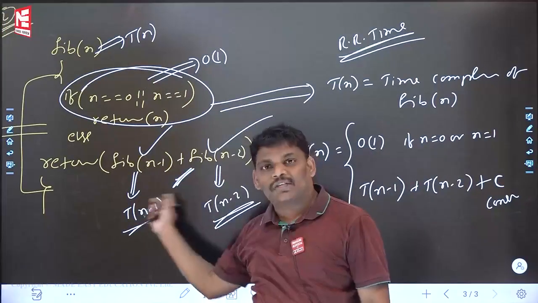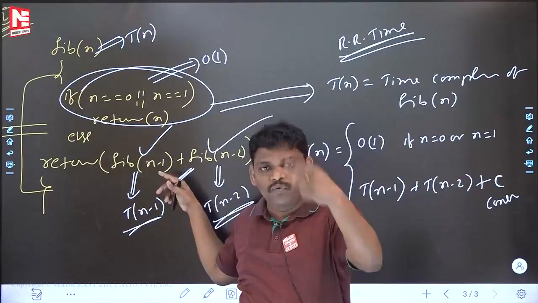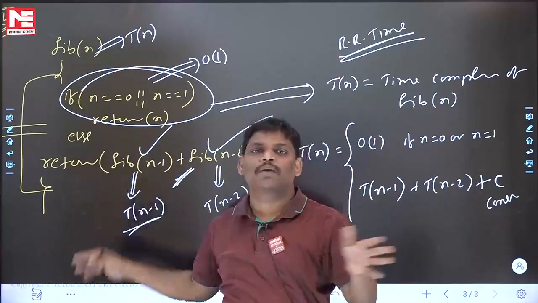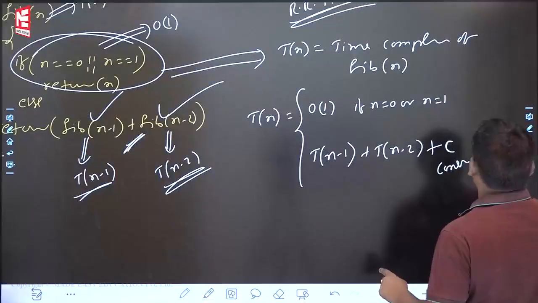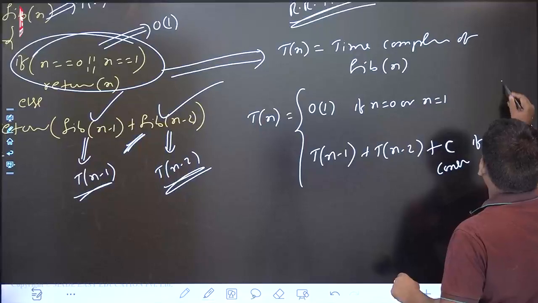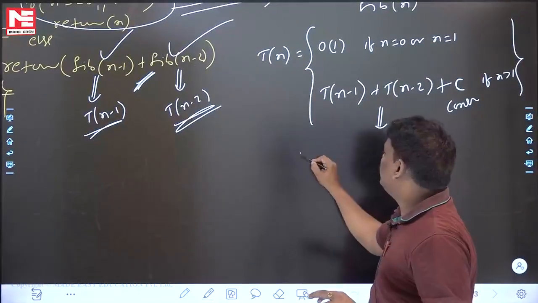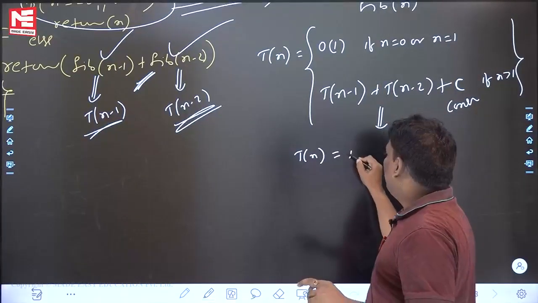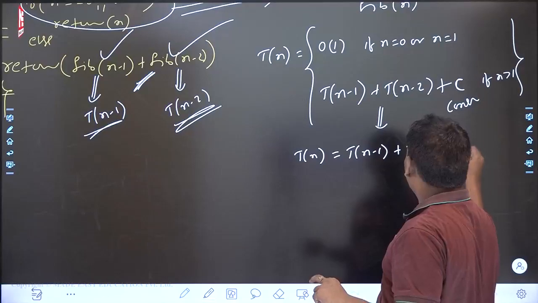Here the recursion is okay, and since no loop is there, plus C. If a loop is there, you can write depending upon the loop. So this is the recurrence relation for time if n is greater than 1. Now, if you solve it, Tn is equal to Tn minus 1 plus Tn minus 2 plus C.